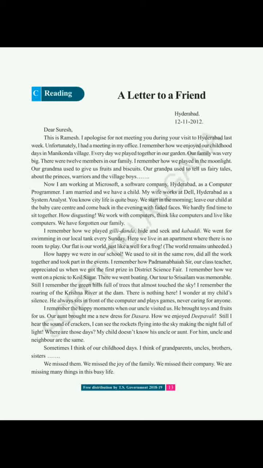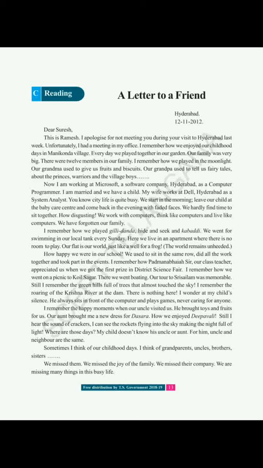He is trying to explain to Suresh, right? The city life is very busy. We start in the morning, leave our children at the baby care center. Where are they leaving their baby? Yes, they are leaving their baby at the baby care center, and come back in the evening with faded faces. Why is he saying faded faces? Because after working for long hours, what will they become? Yes, they'll become tired, right? So that's why he is explaining that tiredness with faded faces.